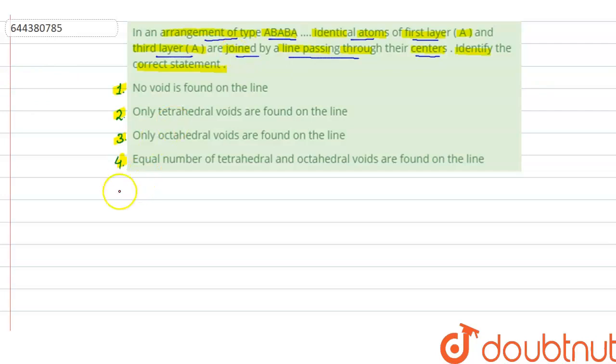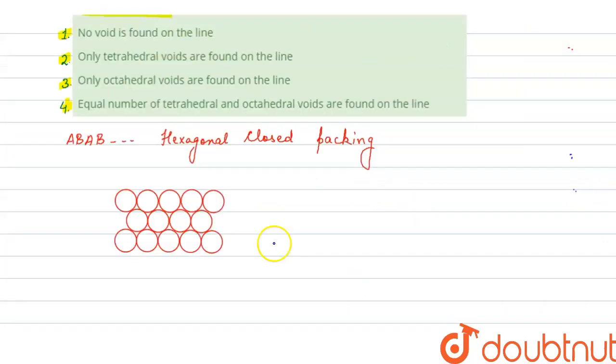So we know that ABAB type of arrangement is found in hexagonal closed packing, or you can say hexagonal closed arrangement, right? So let us draw the layers of the hexagonal closed packing one by one. As you can see, this is the first layer. Suppose this layer is A.